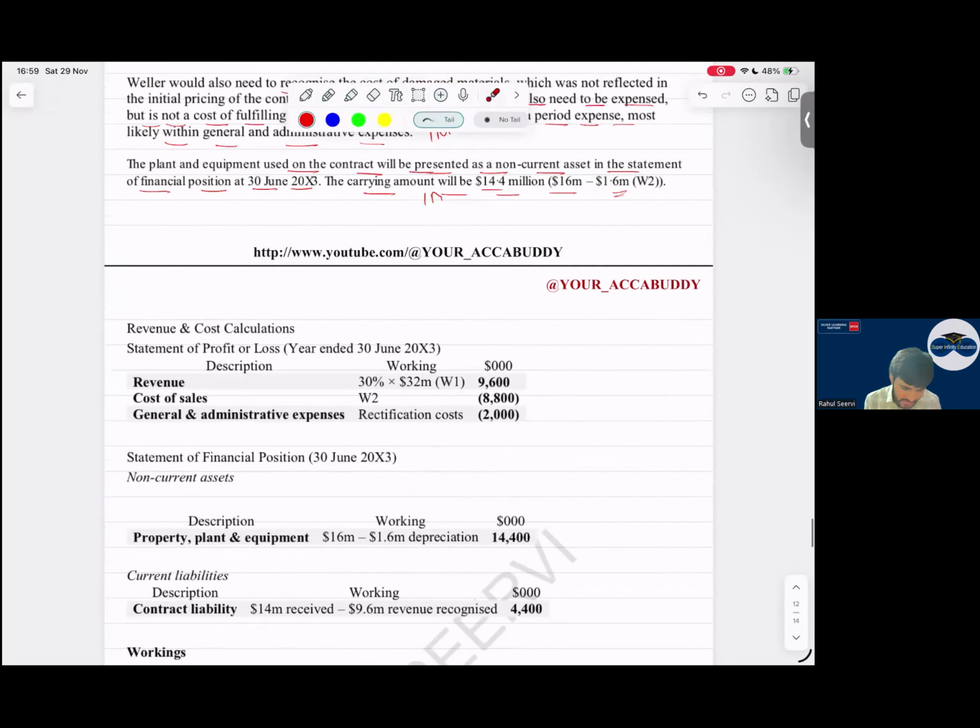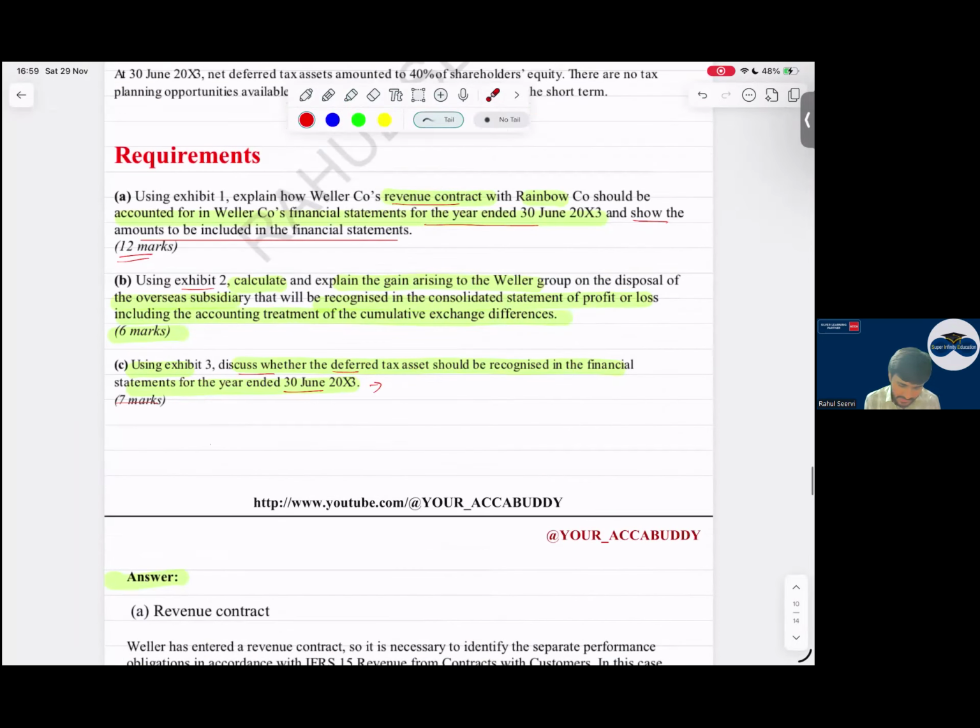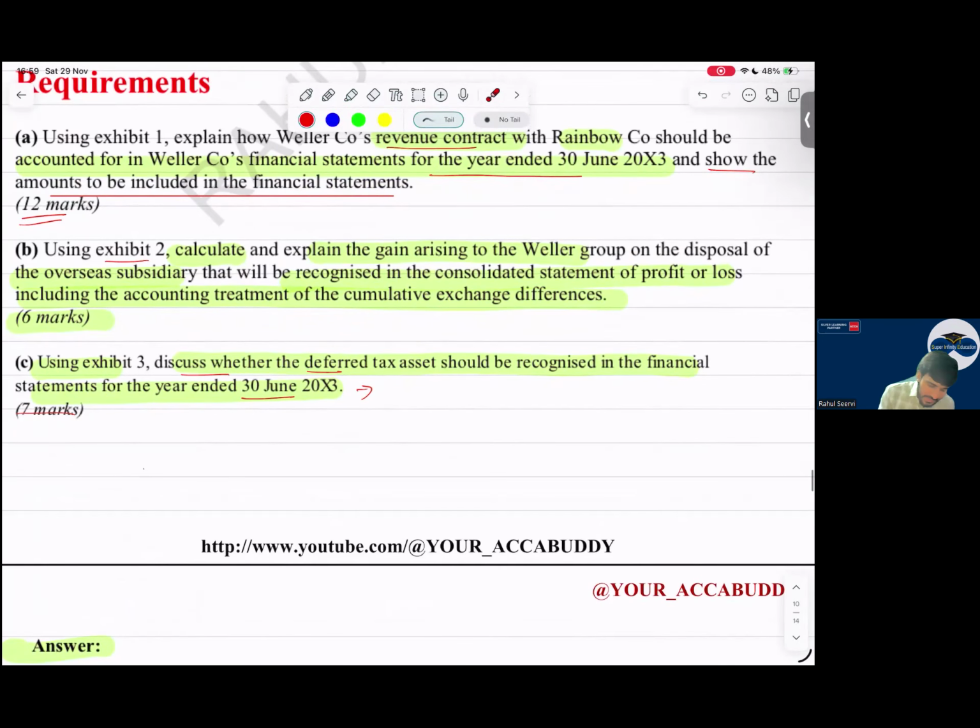Okay, let us read the next requirement. We already know that it is regarding deferred tax. Using Exhibit 3, discuss whether the deferred tax asset should be recognized in the financial statements for the year ended 30th June 2005. So they are asking whether we should recognize deferred tax or not. Remember, in the regular class, we have done 6 to 7 questions from the past papers also. Same question. Nothing new.